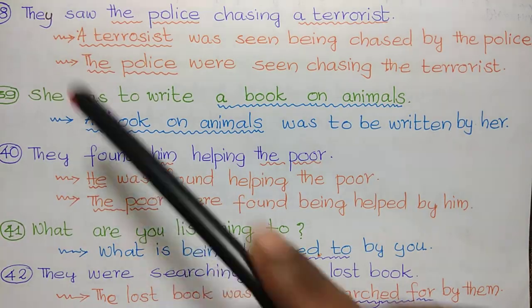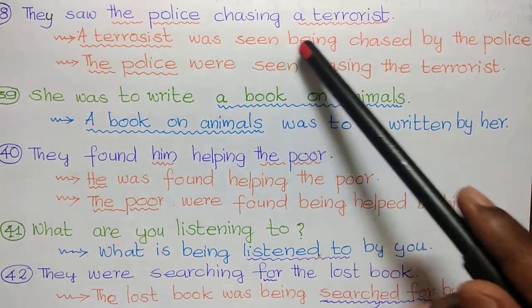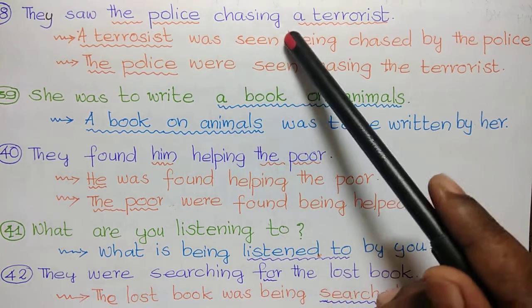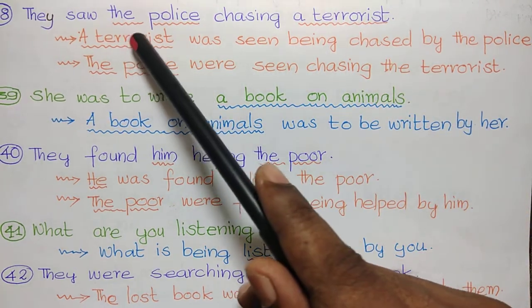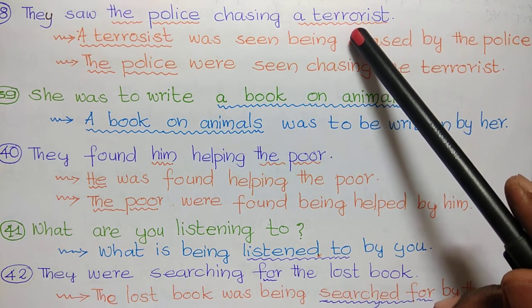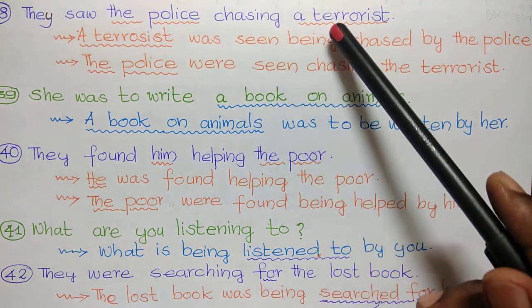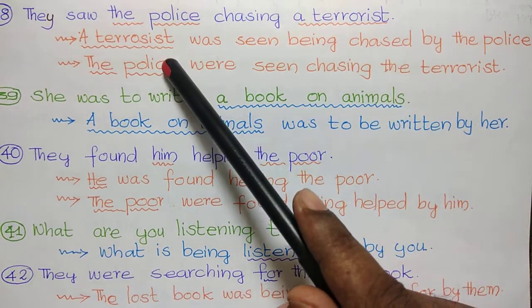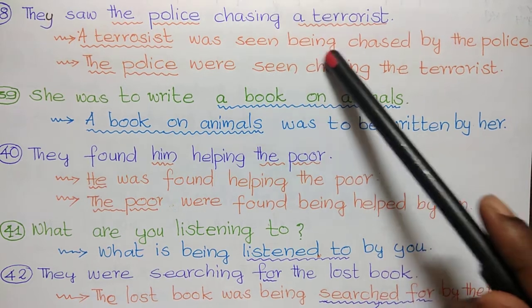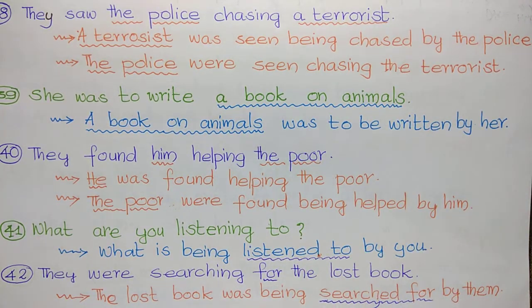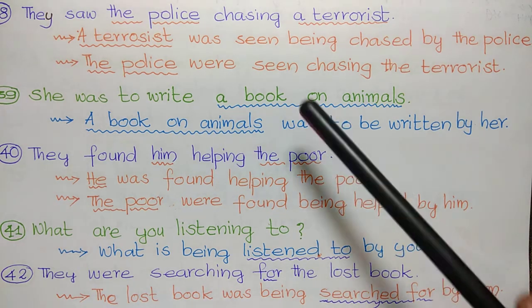Next, they saw the police chasing a terrorist. Here there are two objects, the police and a terrorist. We can make passive using both these objects. First, we take a terrorist. A terrorist was seen being chased. When there is ing form or gerund, we use being as the to be form.